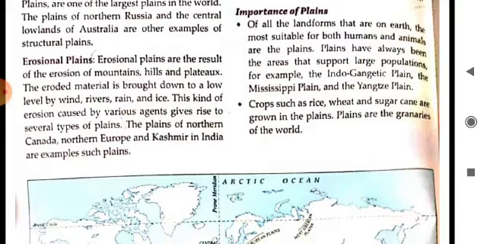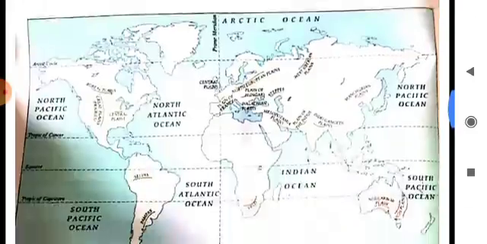Okay. Now come to the next point, importance of plains. Plains have always been the areas that support a large population. For example, the Indo-Gangetic Plain is a very densely populated area. Different types of crops like rice, wheat and sugarcane are grown in the plain region. Large towns and cities are located mostly in the plains. The scope for industrialization is much more in the plains than in the other hilly regions.